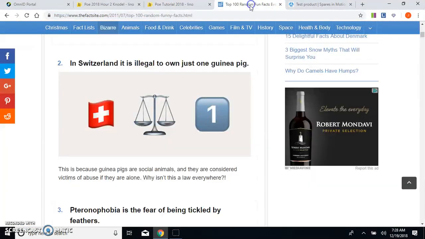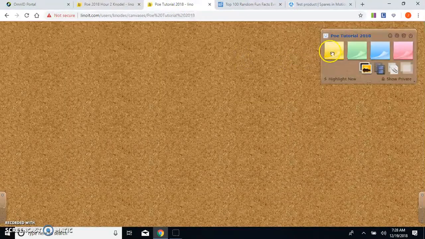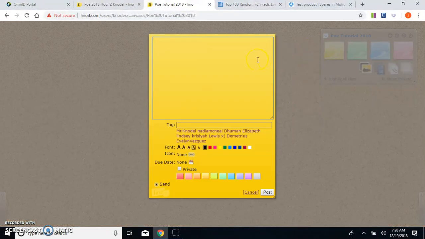So I found a random fun fact that I'm going to post on this board. This is not about Edgar Allan Poe, but your information will be. Did you know in Switzerland it is illegal to own just one guinea pig? Fascinating. Let's add that to our bulletin board. So I'm going to choose a post-it note. This is the color I want. And I'm going to put my information here. It is illegal to own one guinea pig. Fascinating.